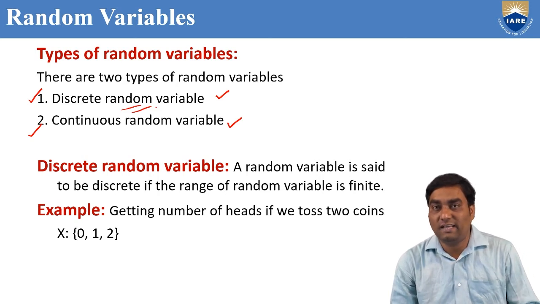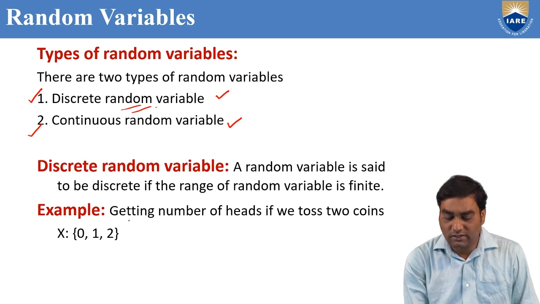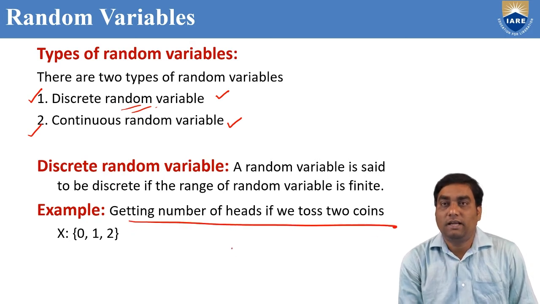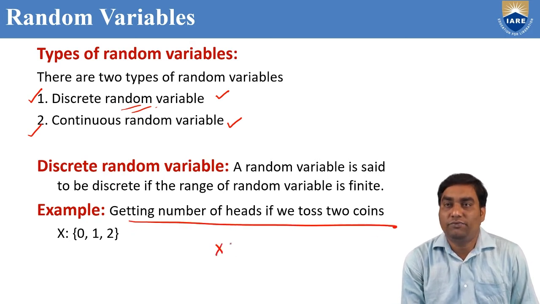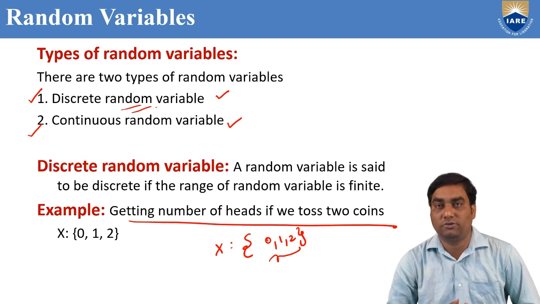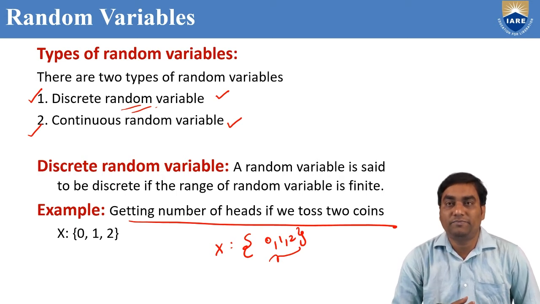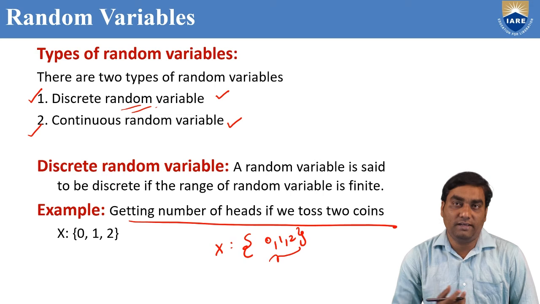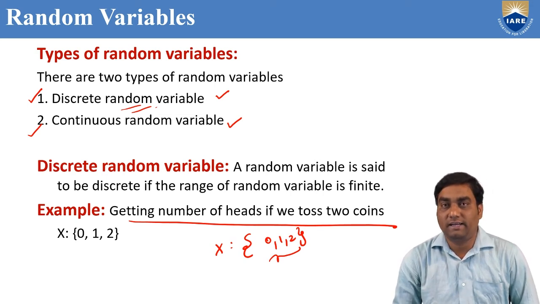Like the previous example, getting the number of heads if we toss two coins. What is the random variable? Either 0, 1, 2. See, count it, only 3 are there. It is finite, not infinite. Such random variables are known as discrete random variables.